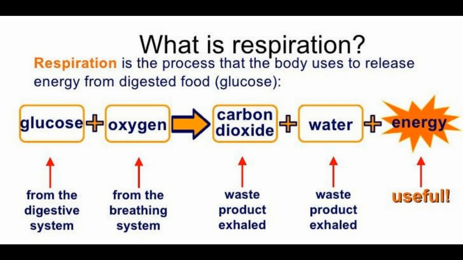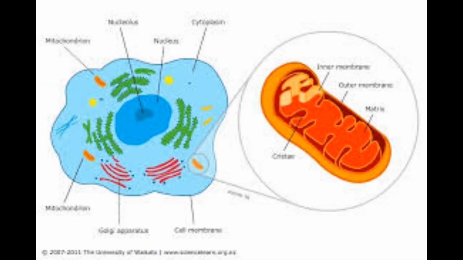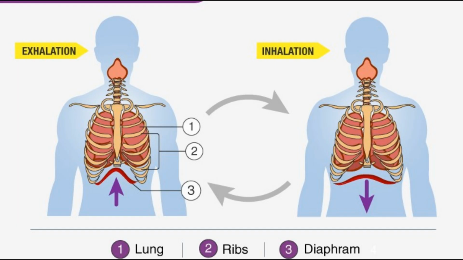Thus, the process of conversion of glucose in the food to energy-rich ATP molecules with the help of oxygen, during which carbon dioxide and water are released as byproducts, is known as respiration. This entire process of respiration takes place partially in the cytoplasm and partially in the mitochondria. Thus, this process of respiration which takes place in cells is called cellular respiration. This cellular respiration process is similar both in plants and animals.